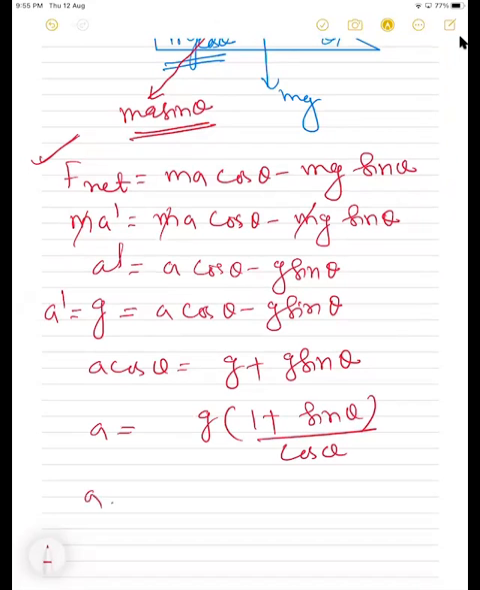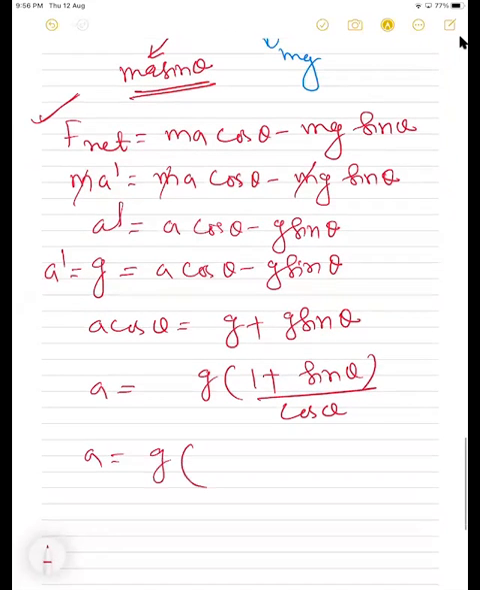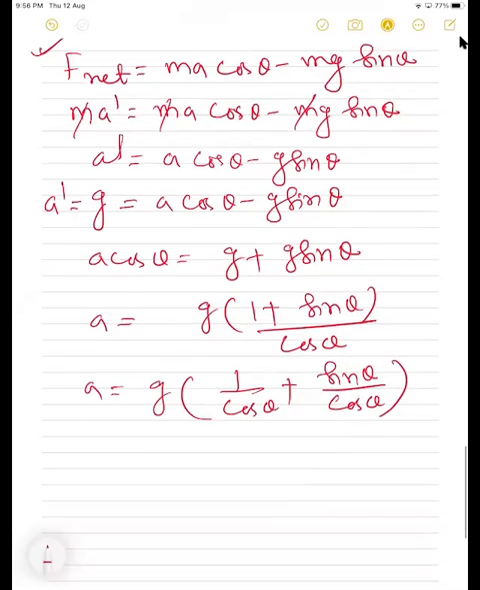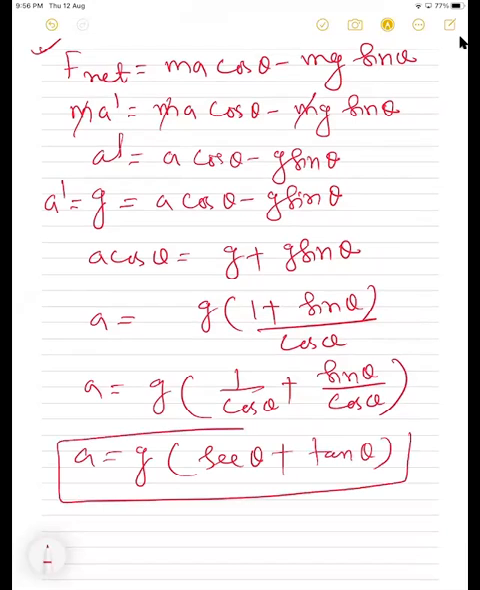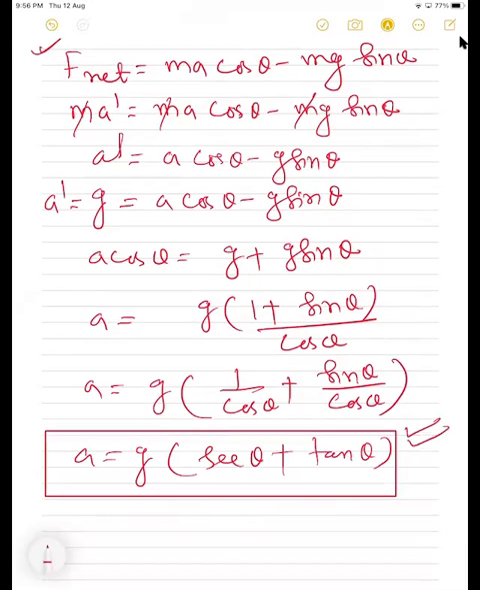Yes or no? So that is a is equal to g whole into 1 by cos theta plus sin theta by cos theta. We can write like this, yes or no? So that is a is equal to g into 1 by cos theta, which is sec theta, students, plus sin theta by cos theta, which is tan theta, right? So that can be the expression for a, you remember? Just write it.